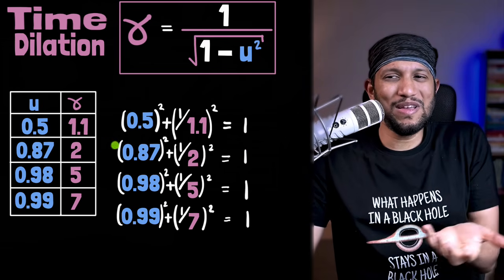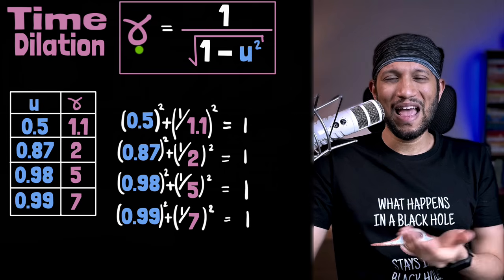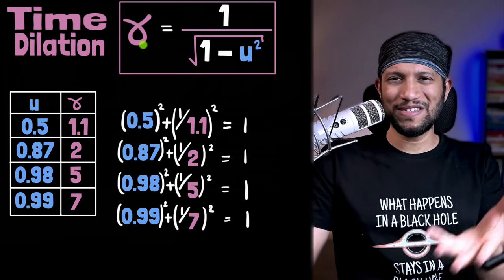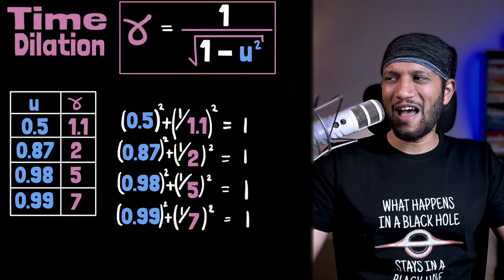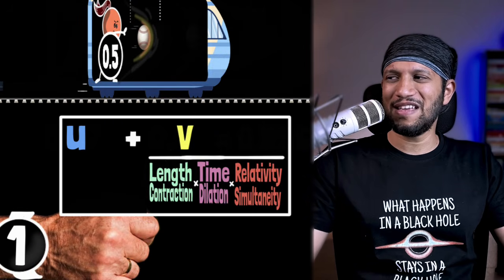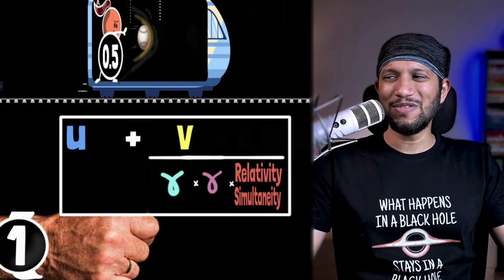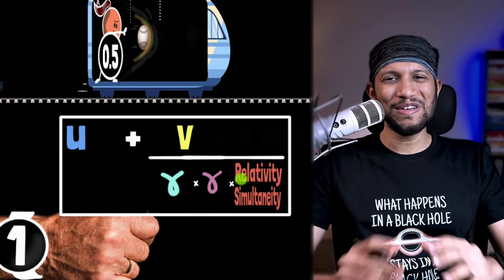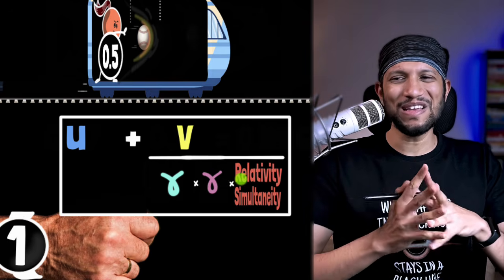But this is one of the ways in which you can look at this factor. And since the length contraction factor is just the same, we already have 2 out of the 3. Both these factors, length contraction and time dilation, are just gamma, which leaves us with the last one, the relativity of simultaneity factor. How do you figure this out, Einstein?